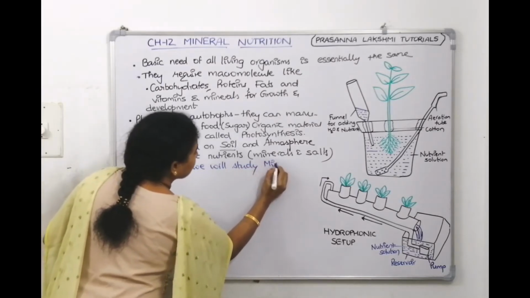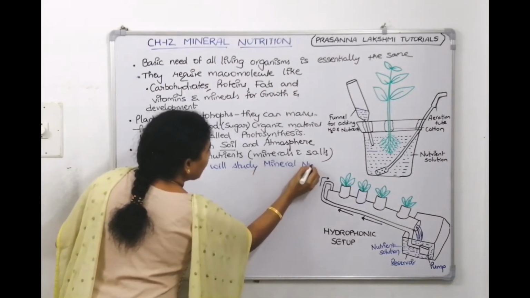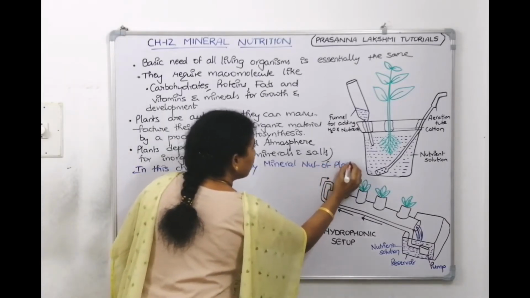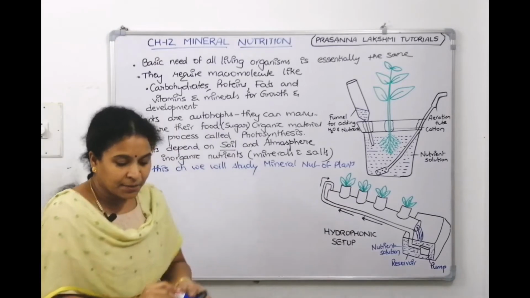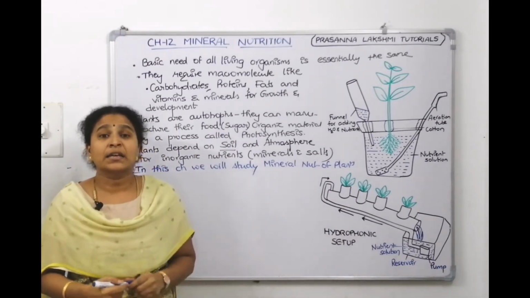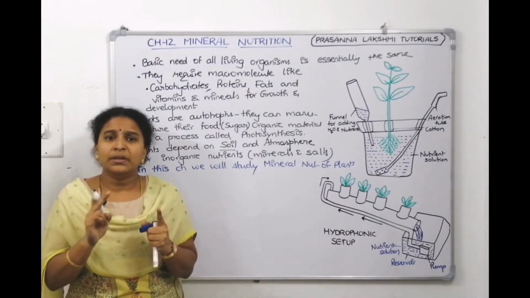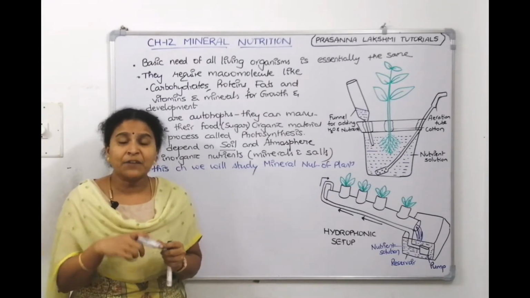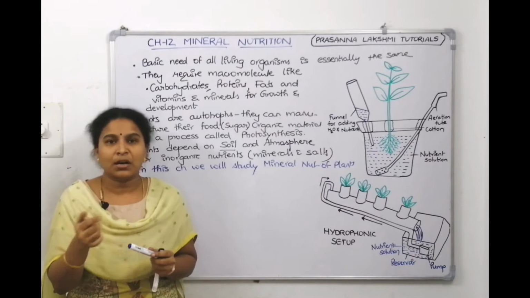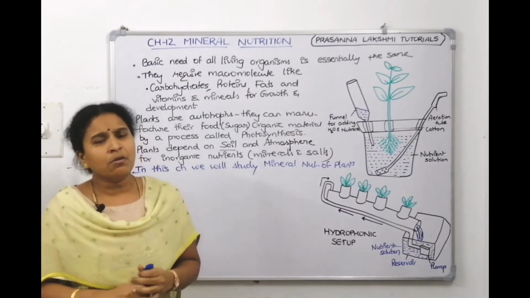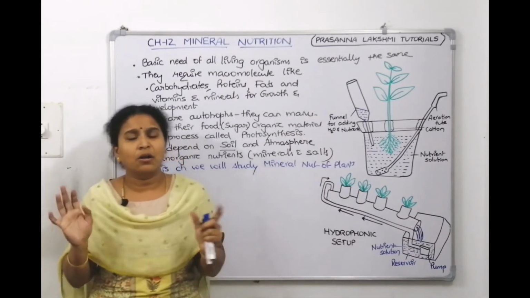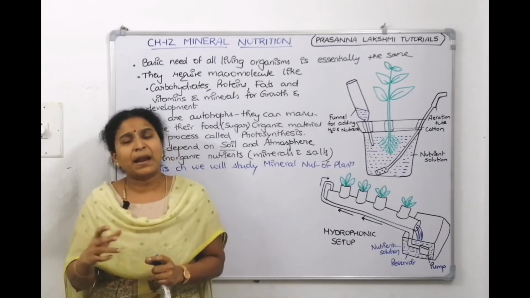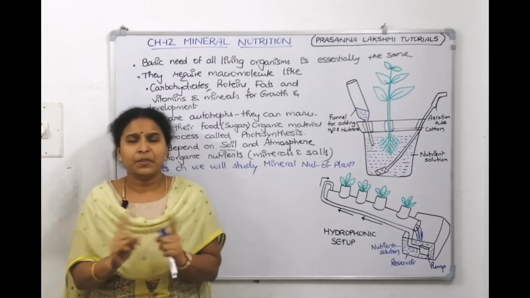So, let us tell, in this chapter we will study mineral nutrition of plants, and we will try to tell the methods with which we have identified which are essential elements and which are non-essential elements. Now, do you know how many elements are there all throughout? 105 elements are there. Out of 105 elements, does the plant need all 105 elements? No, right?